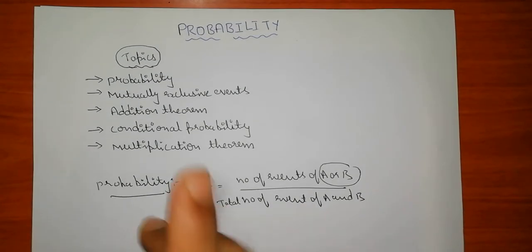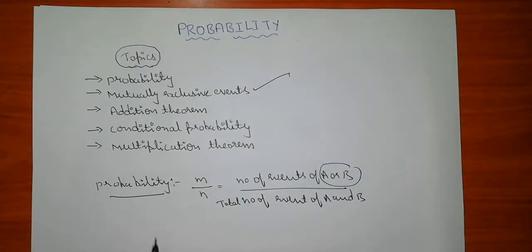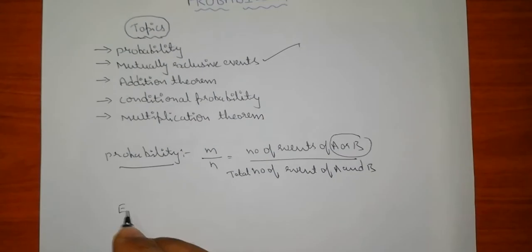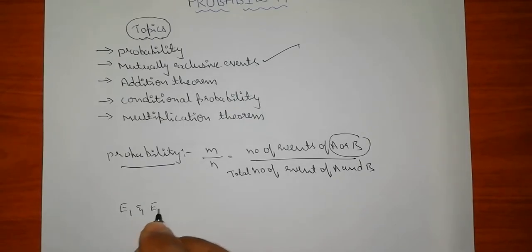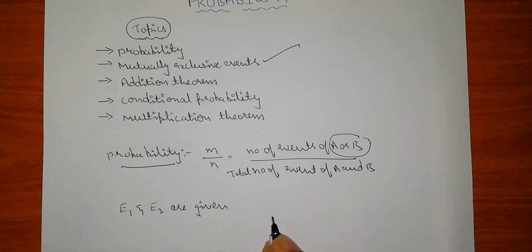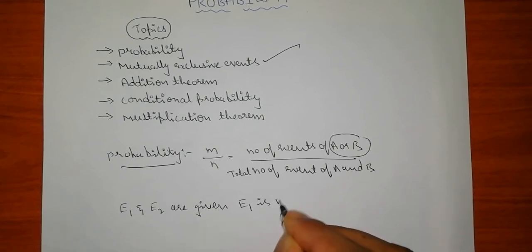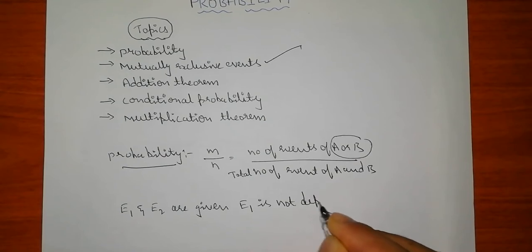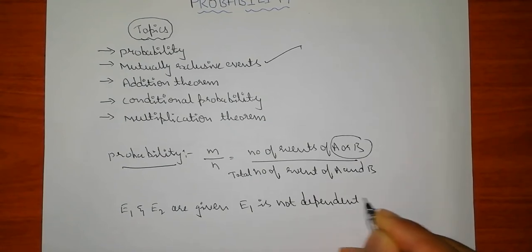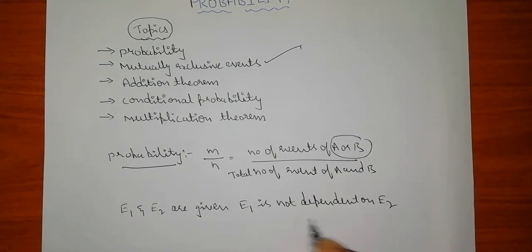Coming to mutually exclusive events, if two events E1 and E2 are given to you, E1 is not dependent on E2. Simply we can say whatever work is done by E1 is not dependent on E2.